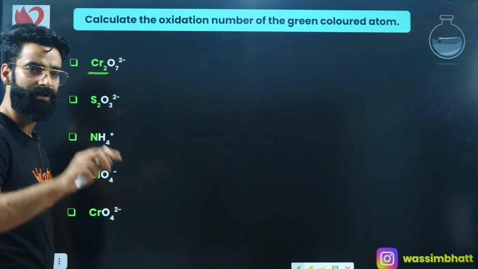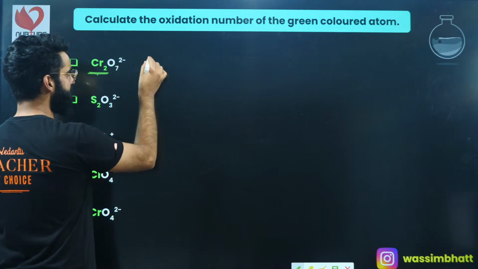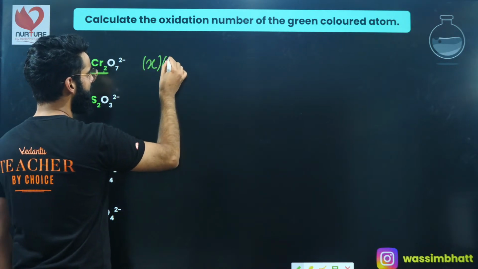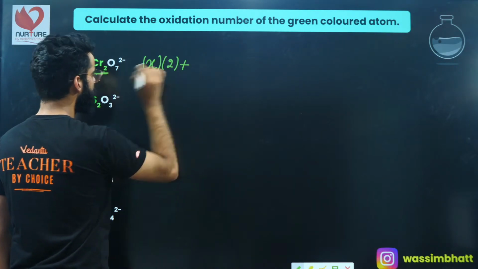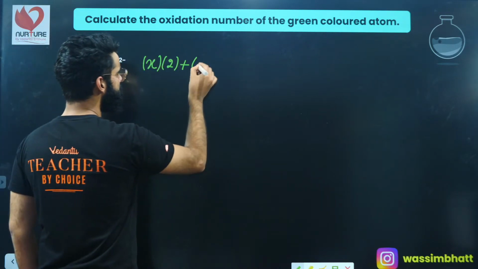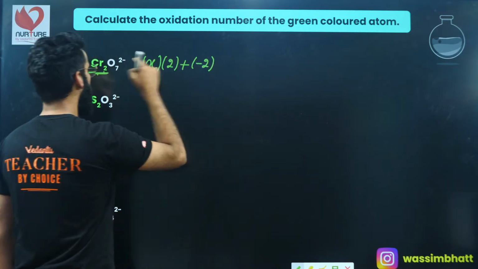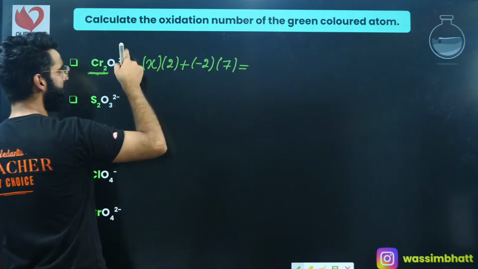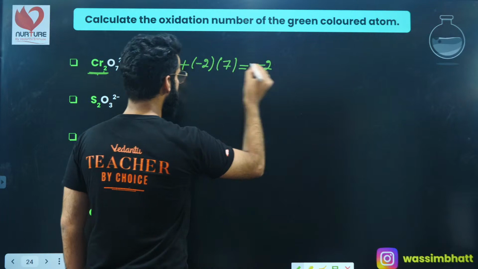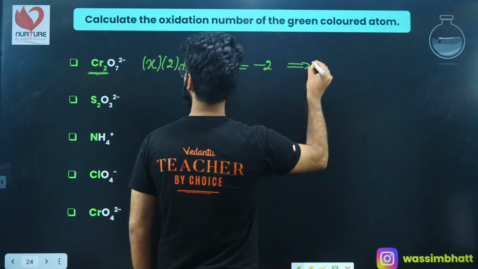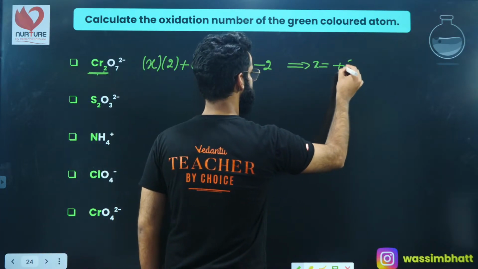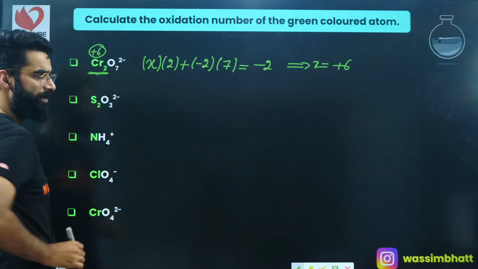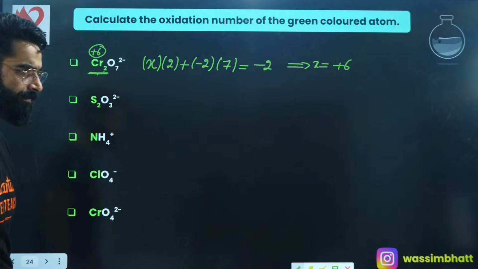Let's assume the oxidation state of chromium over here is X. How many chromium atoms do we have? We have 2 chromium atoms over here. Oxidation state of oxygen is taken to be -2 generally. How many oxygen atoms do we have? 7 oxygen atoms. What is the net charge present on this molecule? You'll say -2. Well, if you calculate it, you get the value of X as +6. So I'll say +6 is the oxidation state of chromium right here in this compound. That's something which I was supposed to calculate, right?